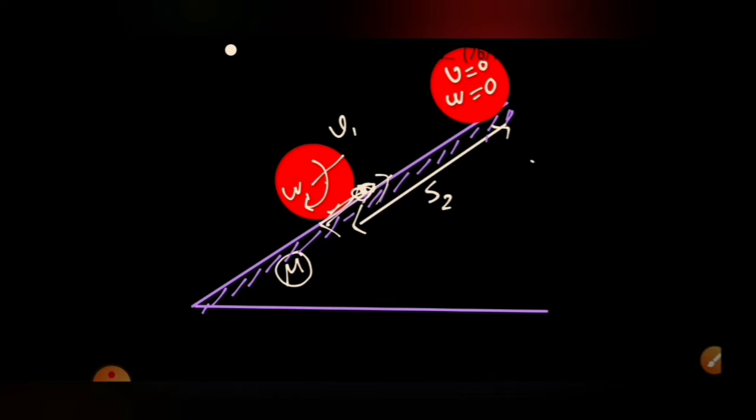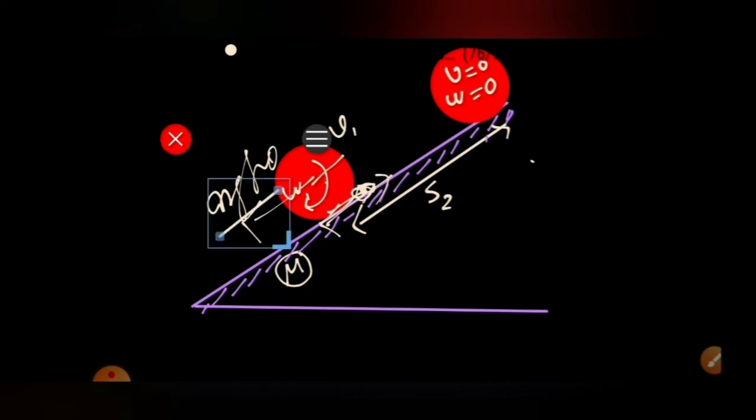So from here to here, I want to apply the work energy theorem. The only force doing work is the gravitational force, mg sine theta, and it will do a work of minus mg sine theta into S2. By the work energy theorem, that equals the change in kinetic energy.